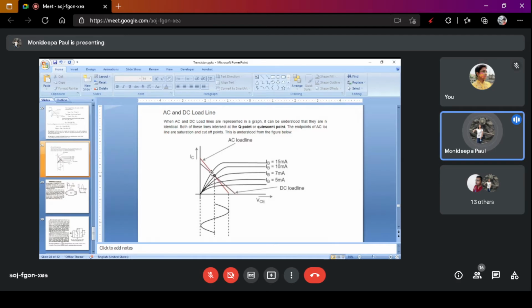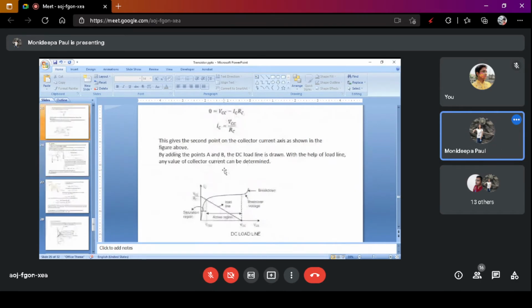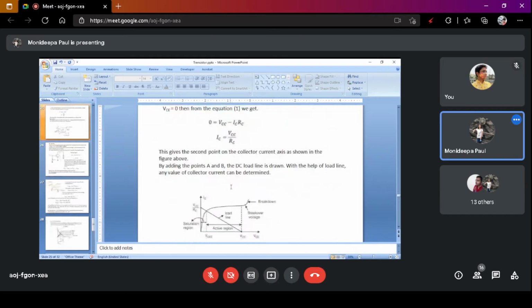Then you find the maximum collector current and the maximum collector-emitter voltage, and you join the cutoff point and saturation point. This is the DC load line, and where it cuts the output characteristics, that point is the Q point, or quiescent point, or operating point.